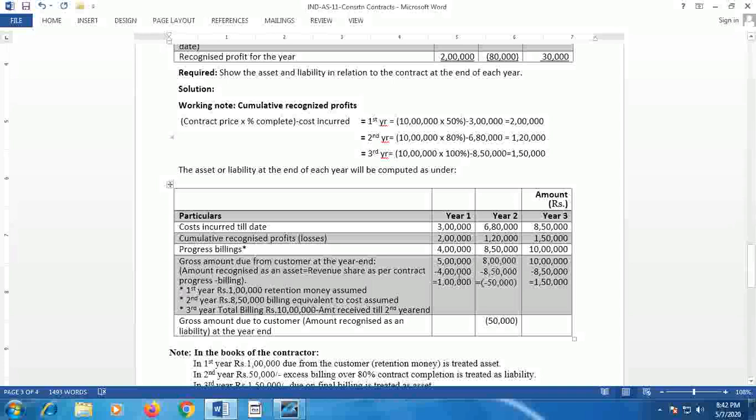Out of 5 lakh, only 4 lakh is received, that is the assumption. 1 lakh retention money is assumed. In the first year, 1 lakh retention money is assumed. So 4 lakh is issued and 1 lakh is due.